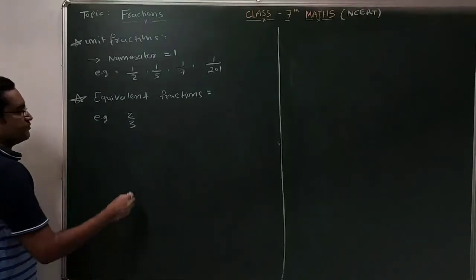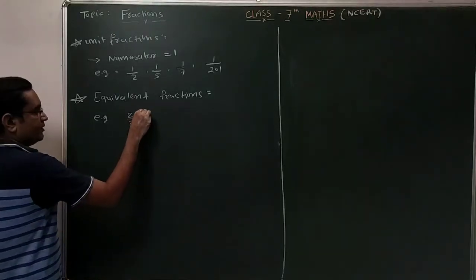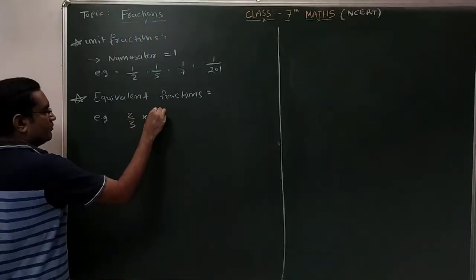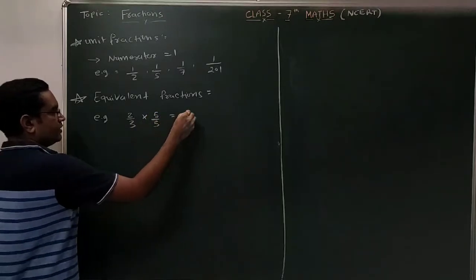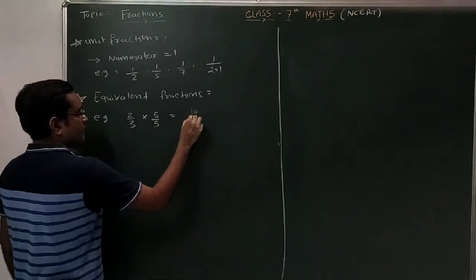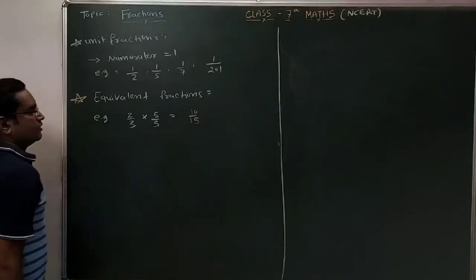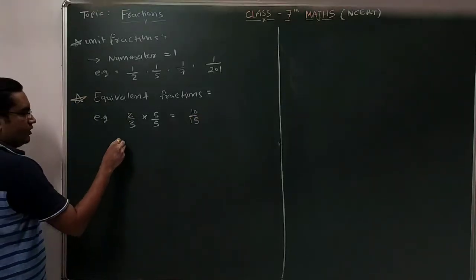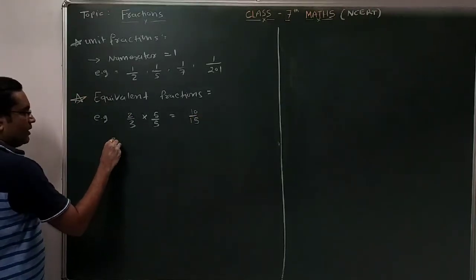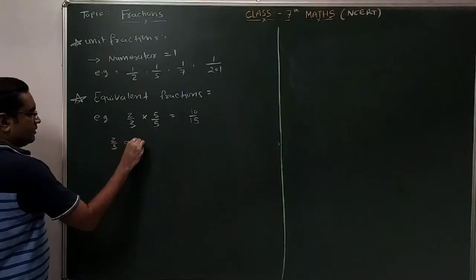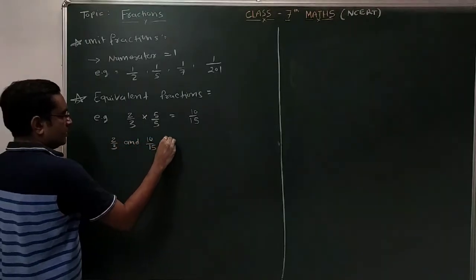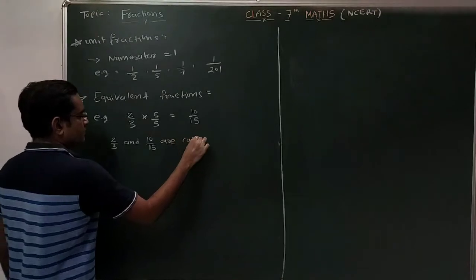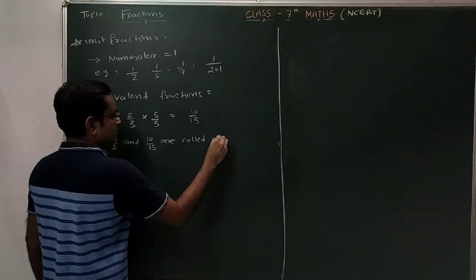This is one fraction. Now if I multiply and divide this fraction by the same number, for example 5, I get another fraction, which is 10 by 15. So these two fractions, 2 by 3 and 10 by 15, are called equivalent fractions.